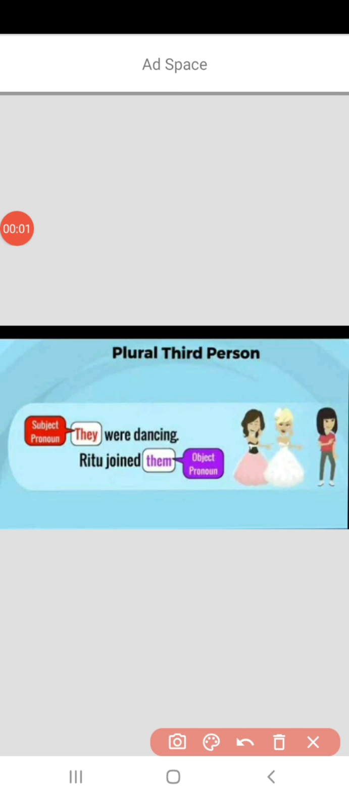This is the plural third person. They were dancing. Here they is the subject pronoun, as they are performing the action. And Ritu joined them. Here them is the object pronoun. They becomes them when it comes to object pronoun.